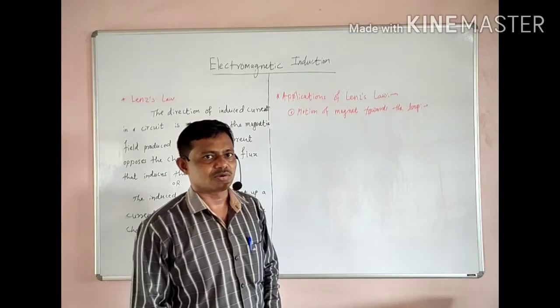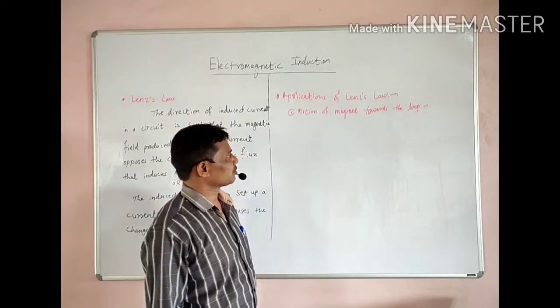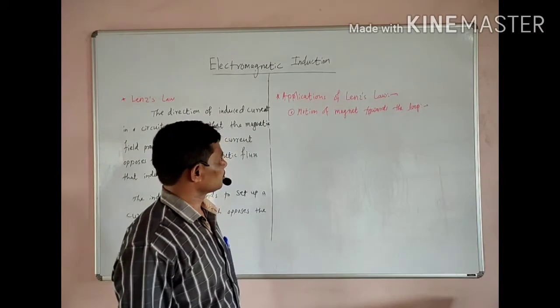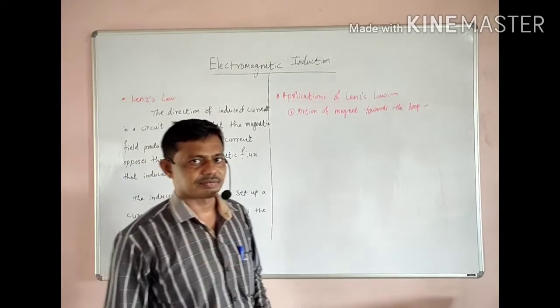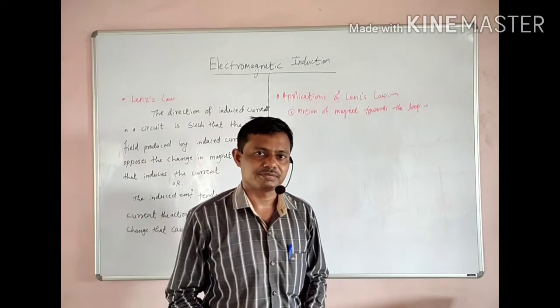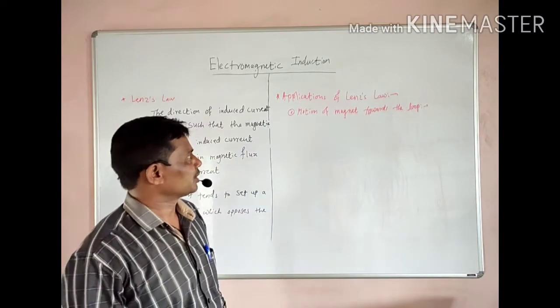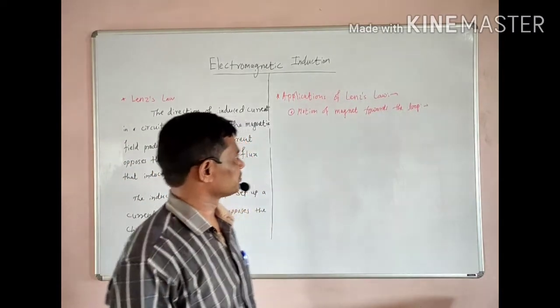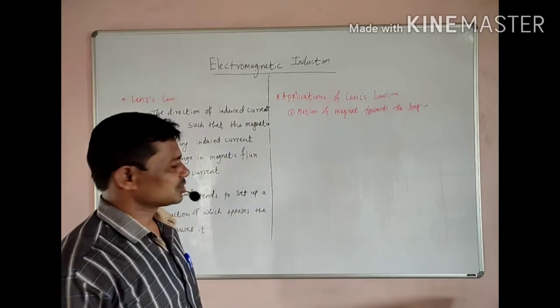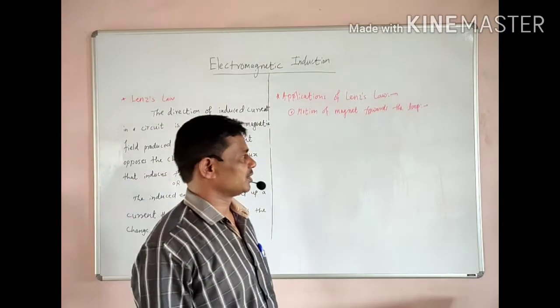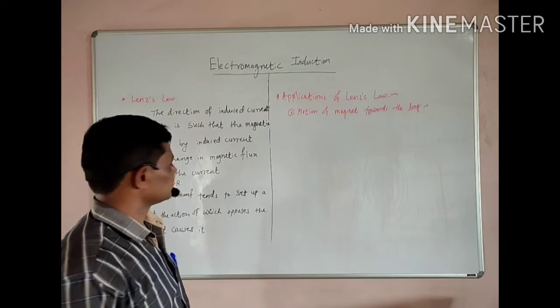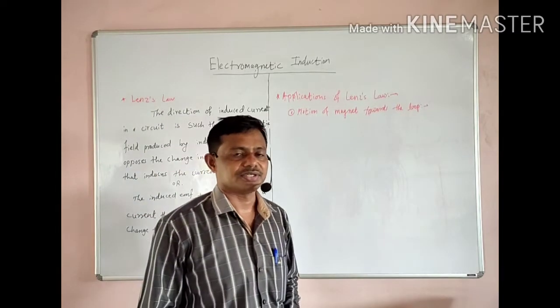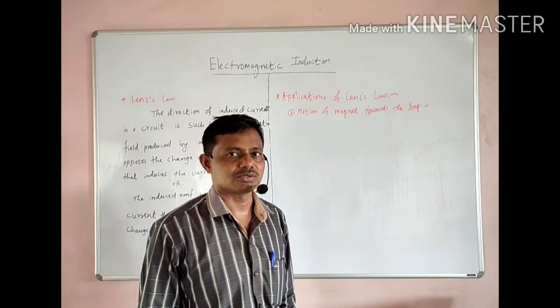Lenz also worked on the question of whether we can produce an electric field by using a magnetic field or a time-varying magnetic field, independent of Michael Faraday and Joseph Henry. Lenz's law gives the direction of induced current in a circuit or closed circuit.